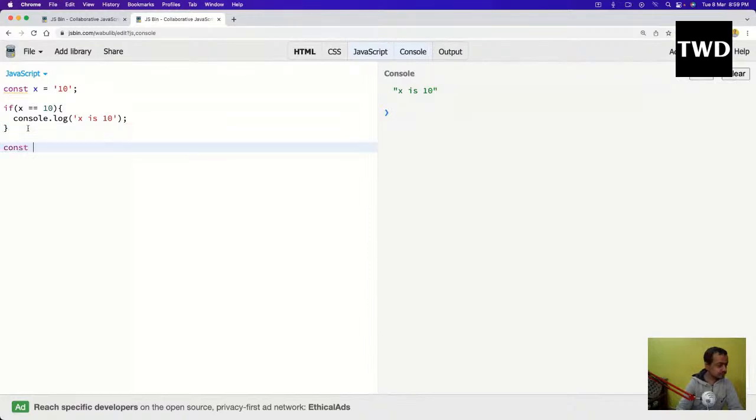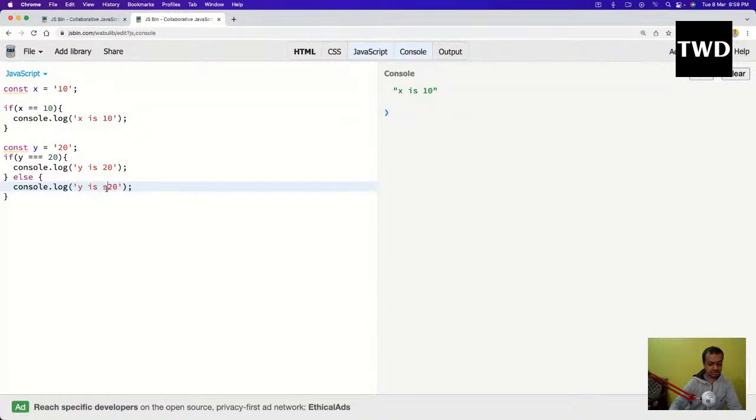So const y equal to 20 I'll have, and then if y triple equal to 20, console.log y is 20, and then else, console.log y is string 20.